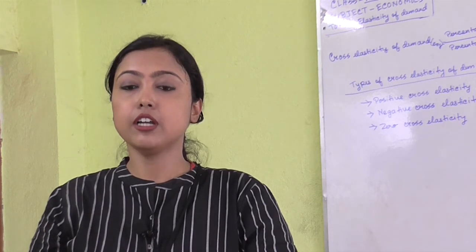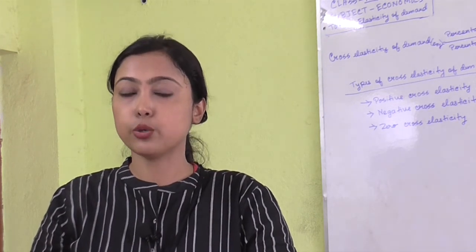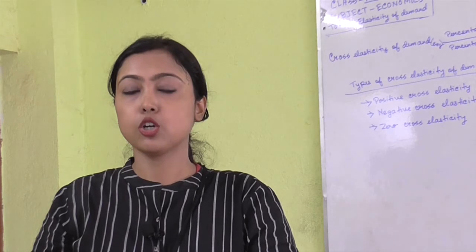Next is negative cross elasticity. When an increase in price of one commodity decreases the demand for some other commodity, that is known as negative cross elasticity of demand. It is mainly applicable in cases of complementary goods. Complementary goods are those goods which are used together, like car and petrol. So if the price of petrol increases, it will automatically decrease the demand for cars because both are used together, and that is why negative cross elasticity is related to complementary goods.